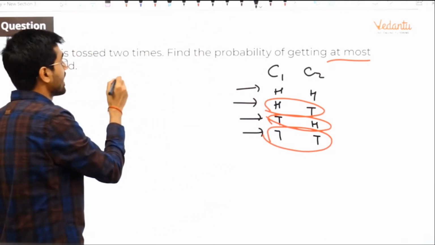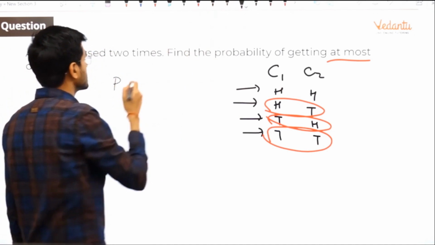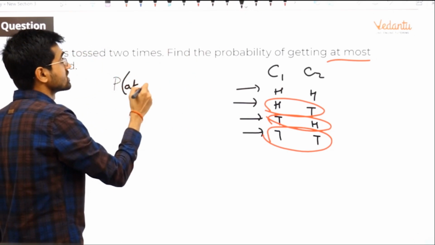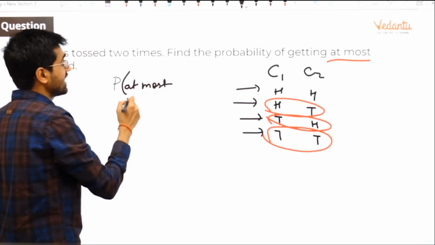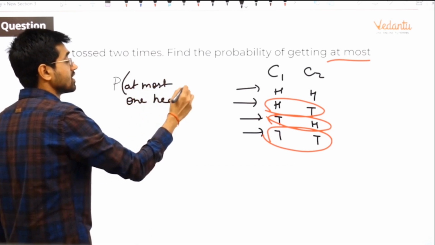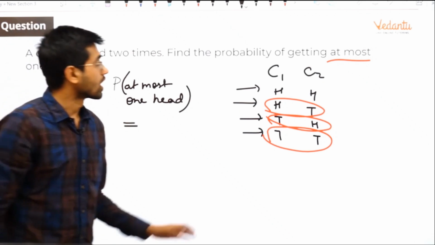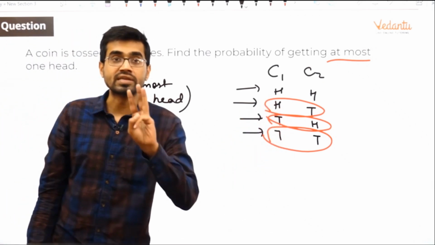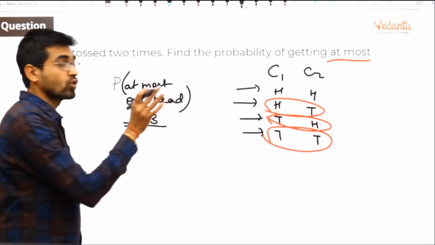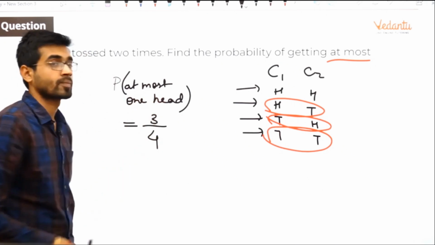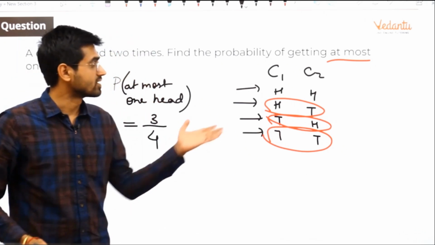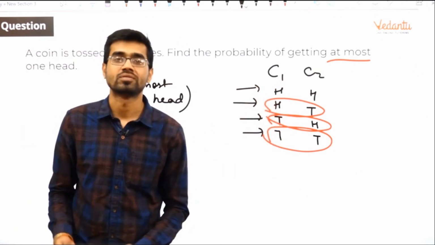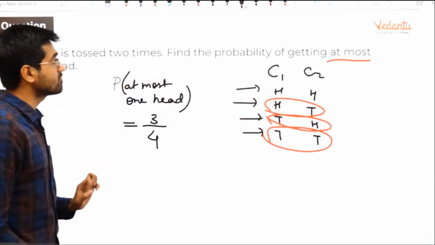So take the probability that at most 1 head is there. What is the probability? How many are your favorable? 3. What are the total? 4. Yeah, it's easy now. 3 out of 4. Done. Okay, one more thing.